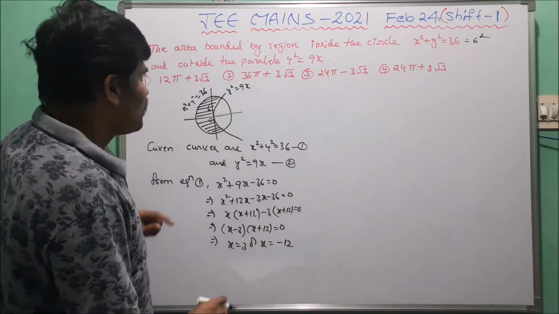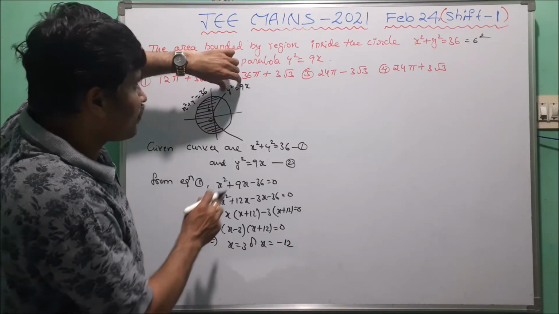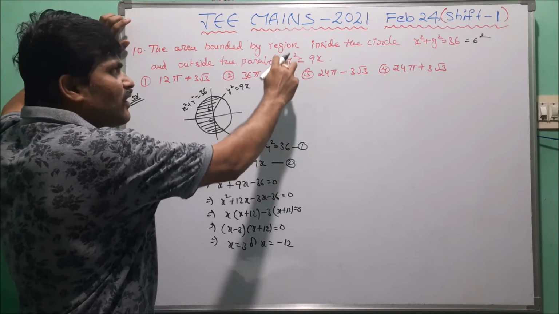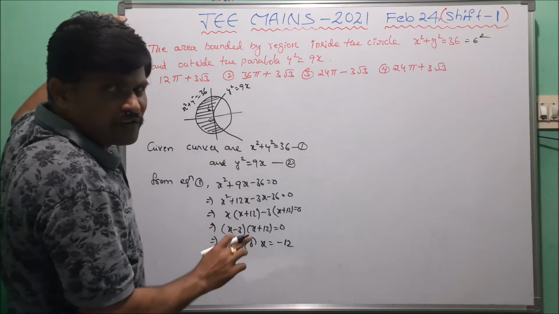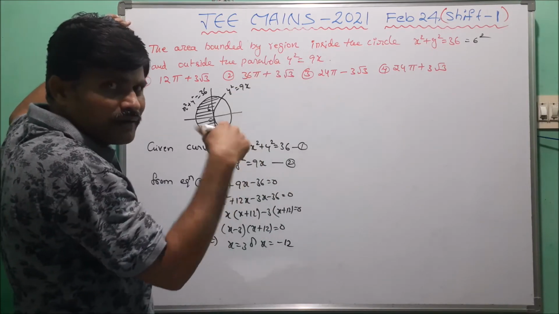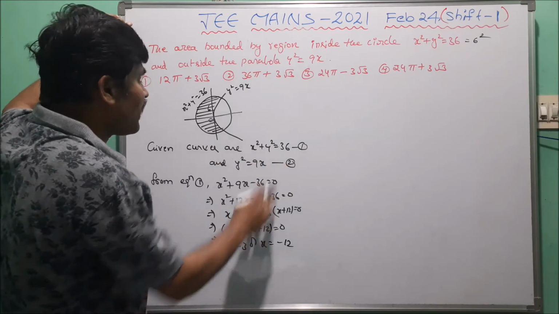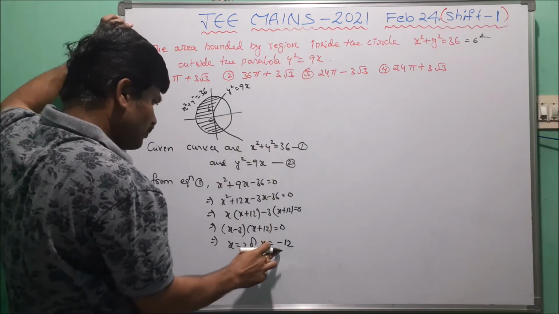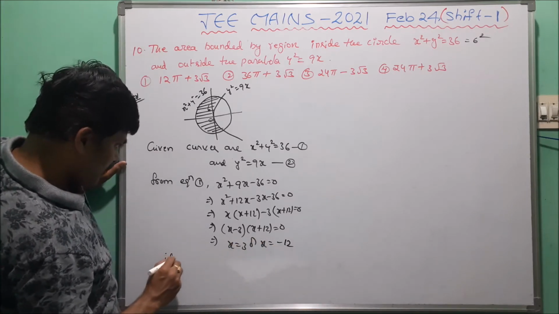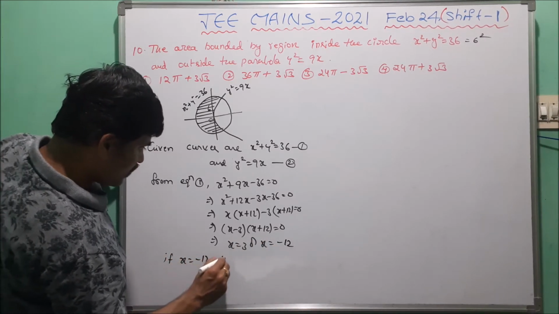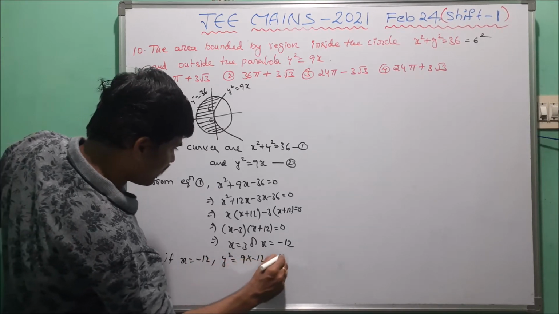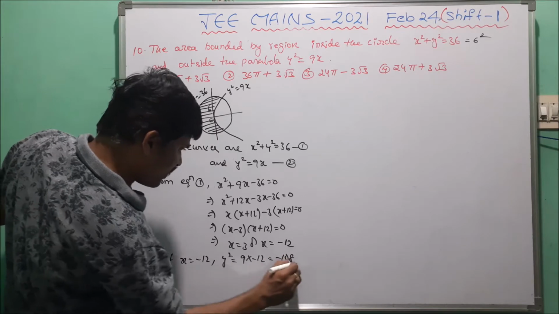Now x equal to minus 12. But here we have to observe y square equal to 9x. Y square means the square of y, which is always positive. So the square of any value can be taken as positive. If x equal to minus 12, y square equal to 9 into minus 12, that is minus 108, which is not possible.